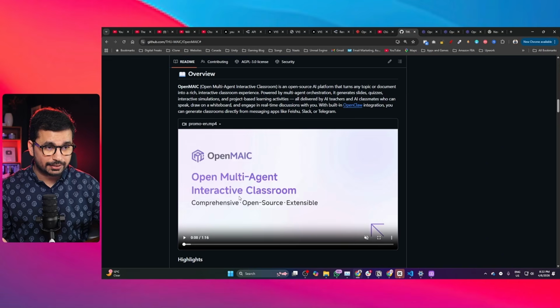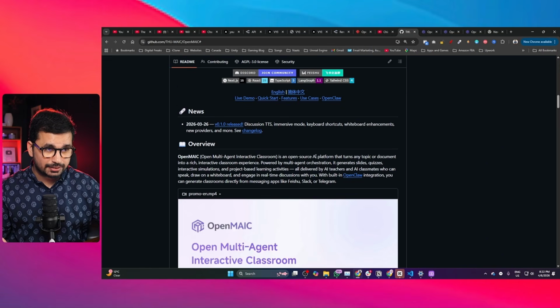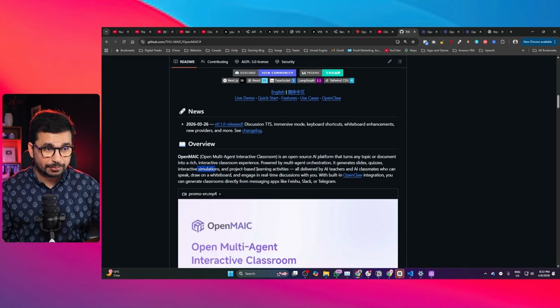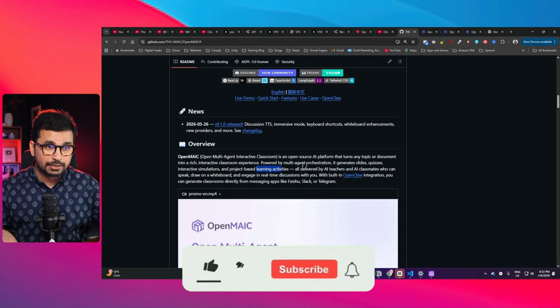Using this tool you can create interactive classrooms. Basically this is an AI platform that turns any topic or document into a rich interactive classroom experience. It can generate slides, quizzes, interactive simulations, project-based learning activities, all delivered by AI teachers and AI classmates who can speak, draw on a whiteboard, and engage in a real-time discussion with you.